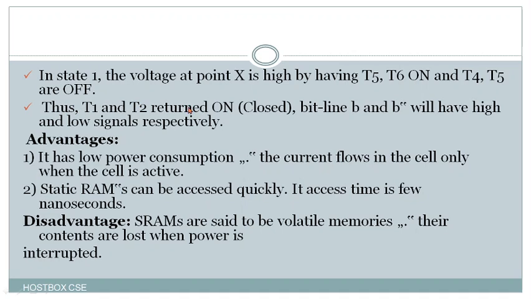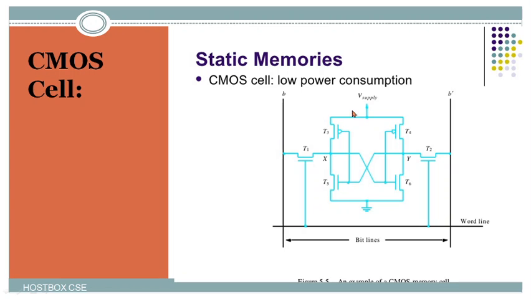by having T5, T6 on and T4 and T5 off. So you know already the signal state will change when you want to perform an operation. If initially the signal state is 0, when you do the operation it becomes 1. Once the operation is completed, again the signal state becomes 0. Thus T1 and T2 turned on, that means closed, and bit lines b and b dash will have high and low signals respectively. Based on this diagram, just remember the diagram, and you can clearly understand how communication and data transfer happen here.